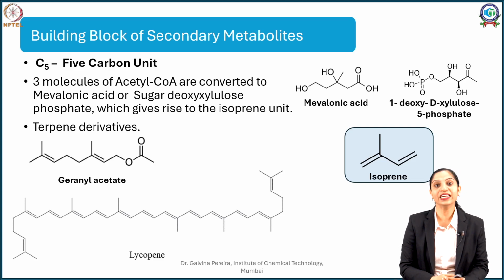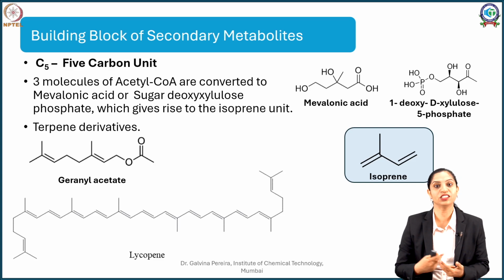The abundant one is the C5 unit, which leads to the formation of steroids, terpenoids and many other compounds such as essential oils. The C5 unit consists of a monomer which is referred to as isoprene.